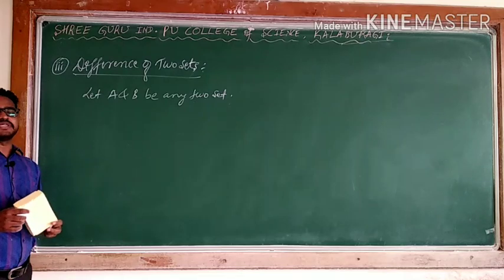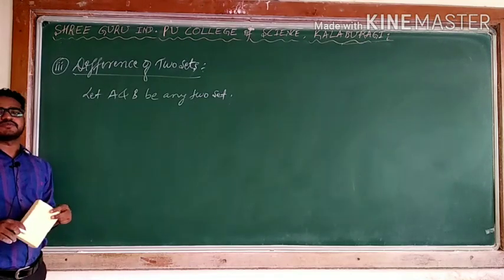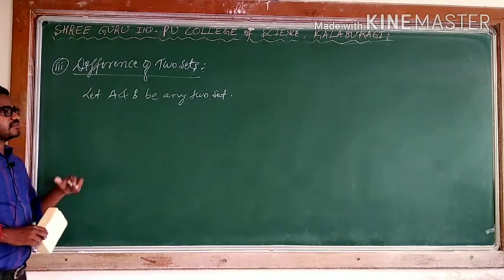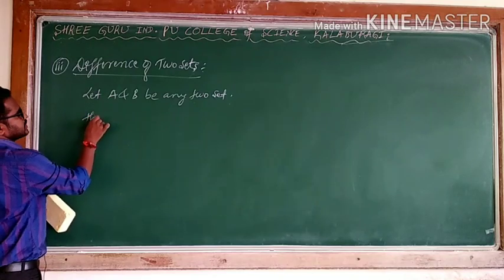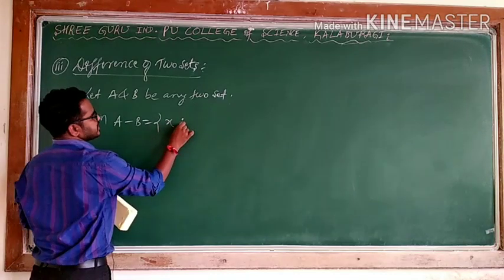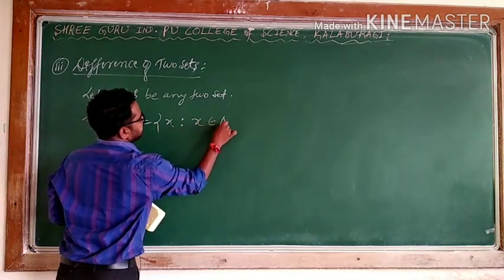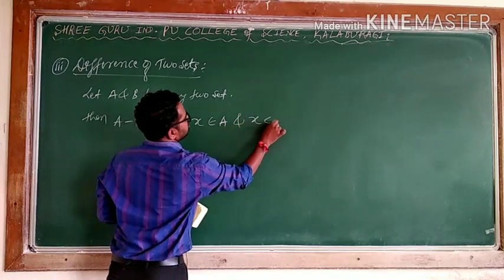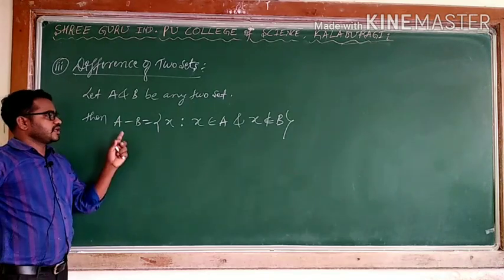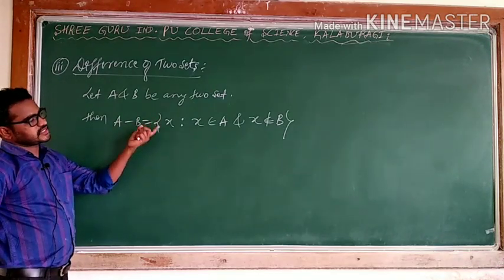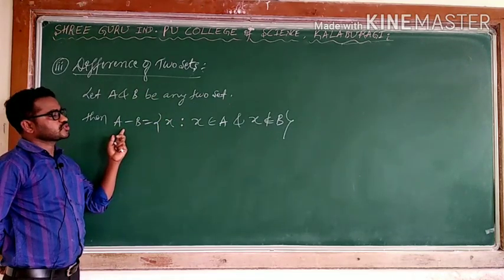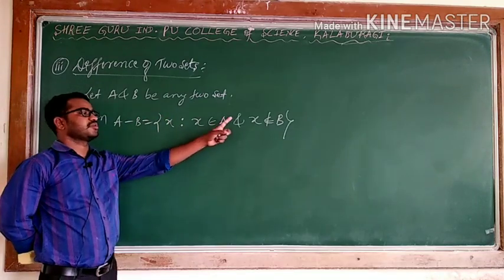But in the case of A minus B, it is ordered. Means in the case of A minus B, we will say it is a collection of A elements, the elements that belong to A but not B. Then I can write that A minus B is a collection of elements X such that X belongs to A and X should not belong to B. This type of elements are considered. A minus B, X such that X belongs to A, X should not belong to B. Means A minus B is the set of elements that belong to A but do not belong to B.